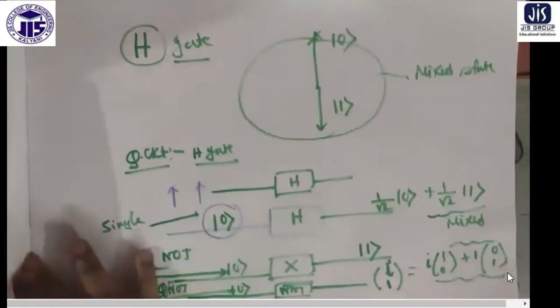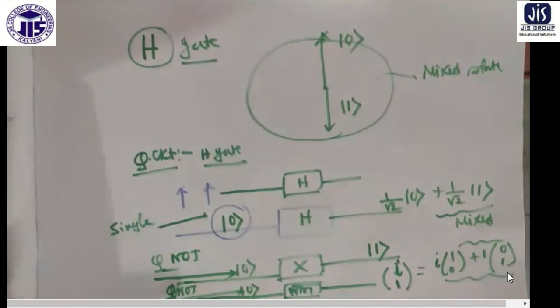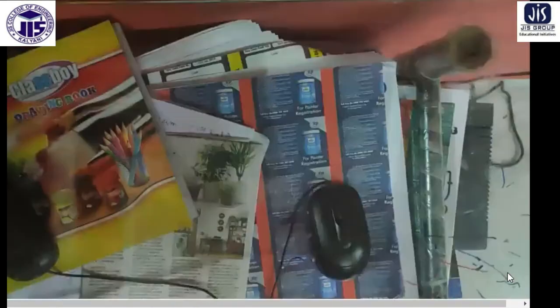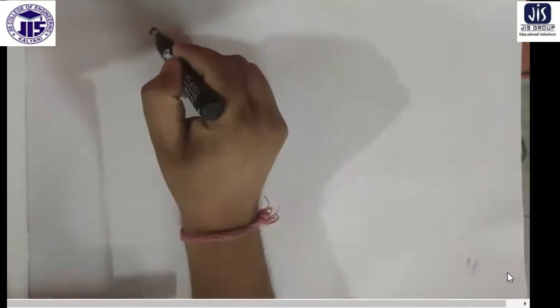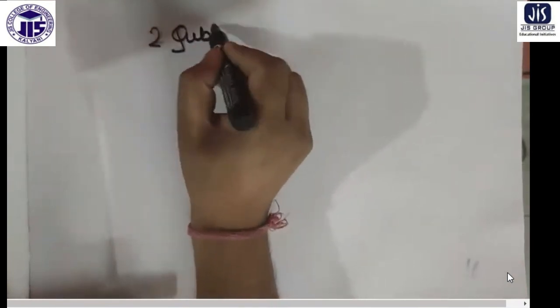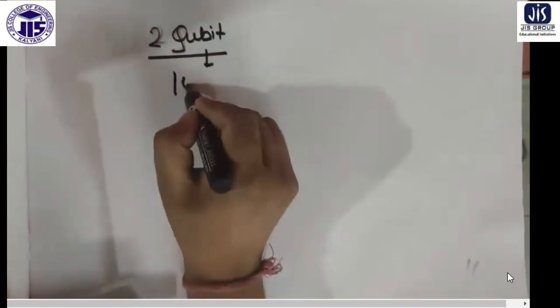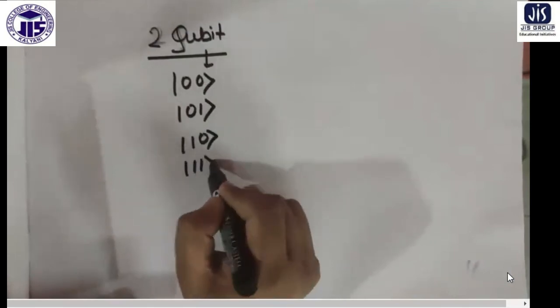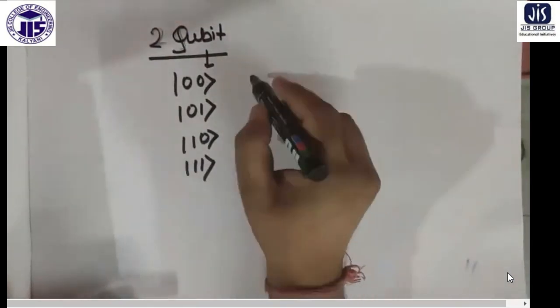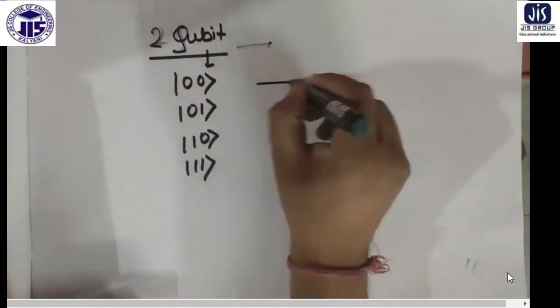Now I will give one example of a 2 qubit gate, and that is a very popular gate called the CNOT gate, the controlled NOT gate. So please get it. Now I consider a 2 qubit quantum gate. A 2 qubit quantum gate means suppose one of the bits is 0 0, the other maybe 0 1, another maybe 1 0, another maybe 1 1. So I consider a particular gate. Suppose we consider a 2 qubit gate. So 0 0.